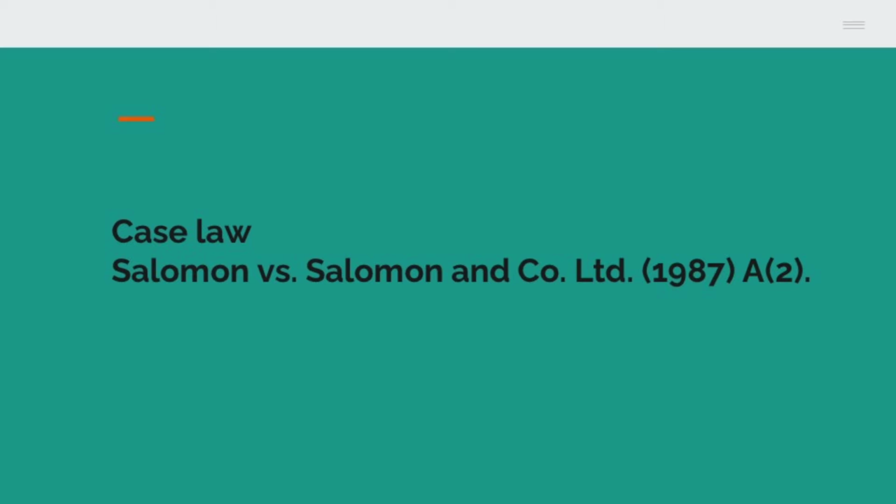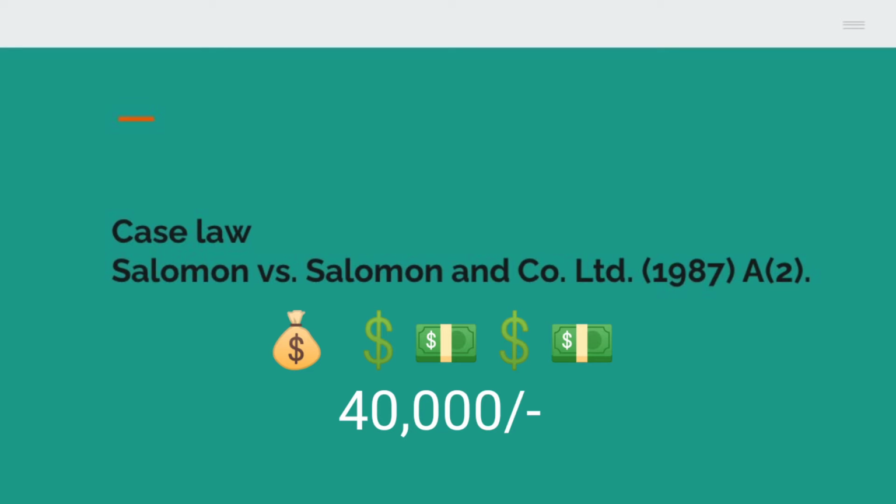He transferred the shoe manufacturing business to Solomon and Company Limited for how much? 40,000. That means Solomon and Company Limited is purchasing what? The shoe manufacturing business. If you purchase some company, you have to pay purchase consideration. So Solomon and Company Limited has to pay rupees 40,000 to whom?